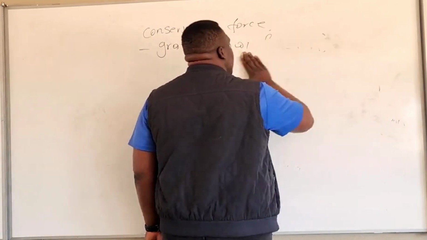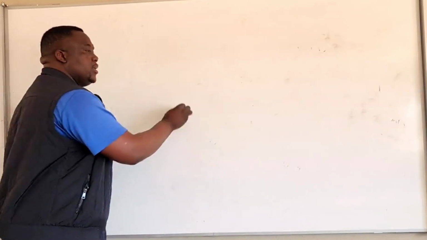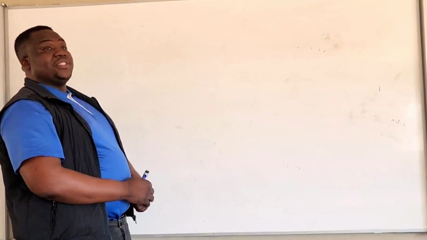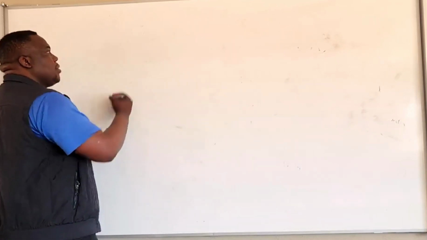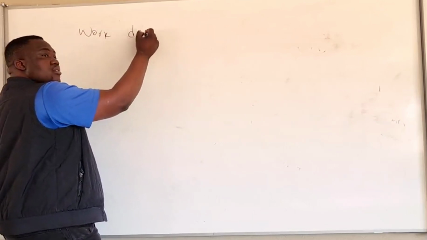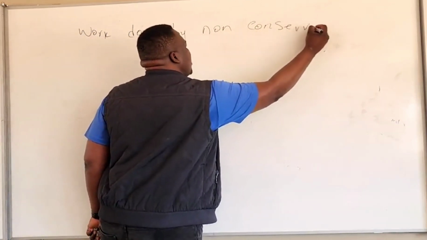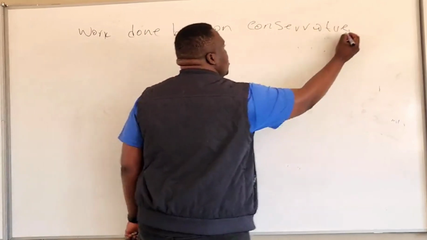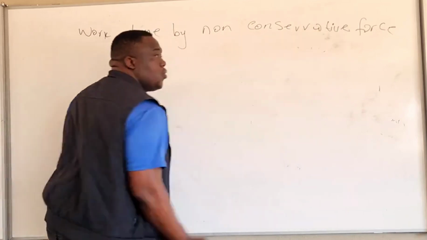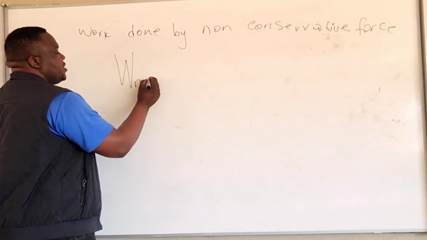Okay. Now, let us talk about the following. You know the conservative forces and the non-conservative forces. So there is a formula which says the work done by a non-conservative force, they write W_NC.